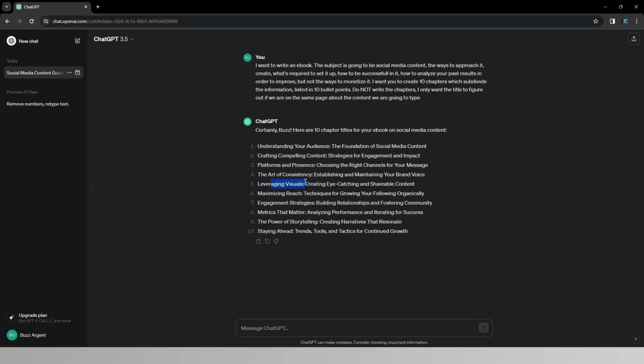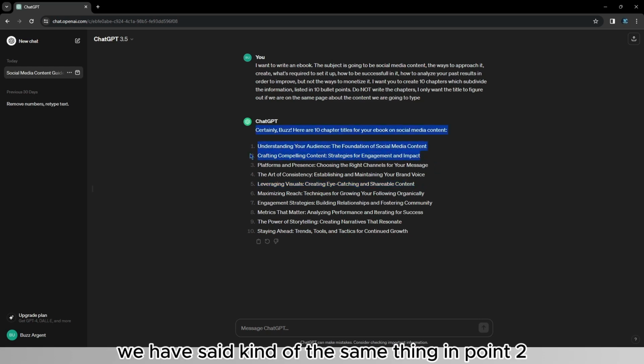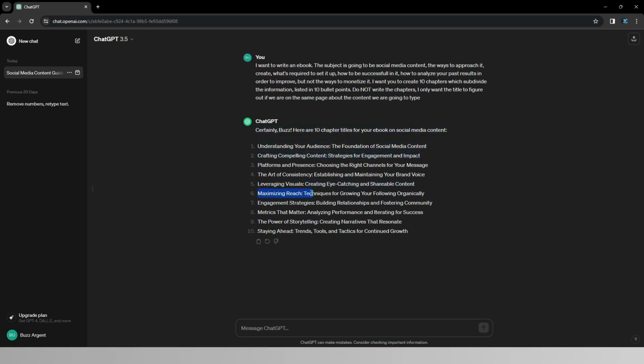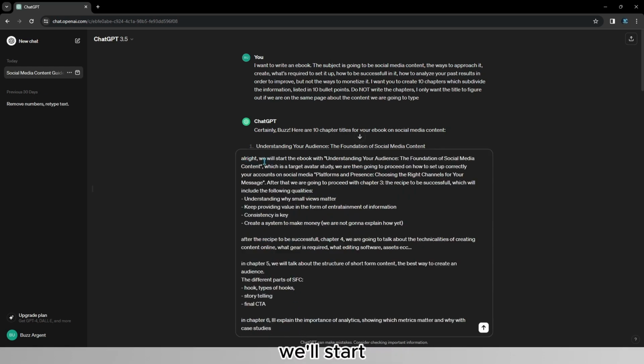Leveraging Visuals, so how to create eye-catching content. However, we have said kind of the same thing in point 2. How to Maximize Reach, important. Engagement Strategies, Analytics Study, The Power of Storytelling. And I will avoid the part on trends, as this is an ebook, a digital product that you type once and you don't really reuse once again. So I'm just going to delete this part. After a prompt like this, I would go ahead and retype to GPT. So I've gone ahead and typed, all right, we'll start the ebook with this chapter that ChatGPT already provided, which is Understanding Your Audience.